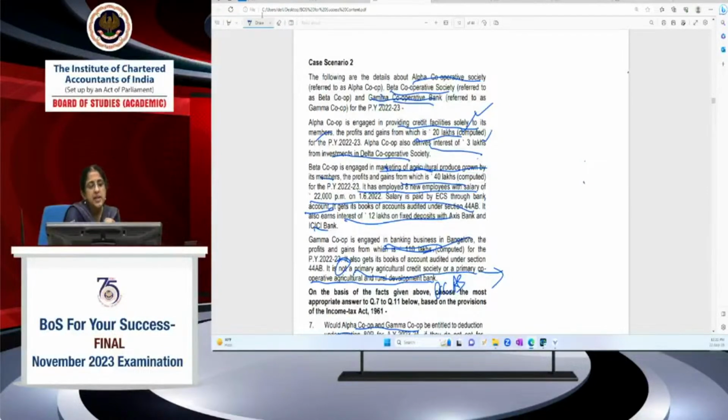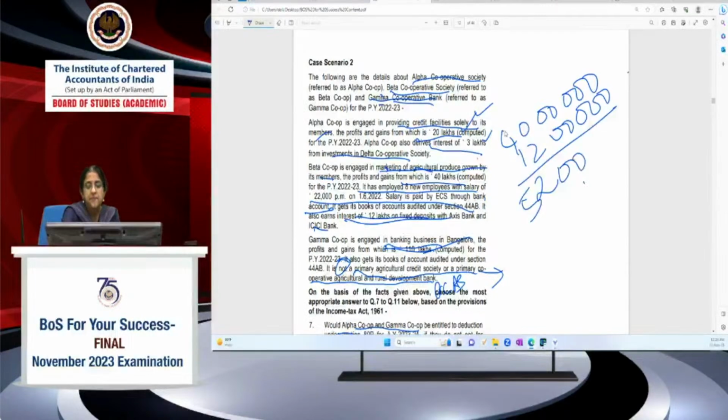Okay. Now Beta Cooperative, 115BAD. So what is its income? 40 lakhs. And what is the other income? It also earns 12 lakhs from FDs with Axis Bank and ICICI Bank. Okay, so it's 52 lakhs. You're claiming 115BAD. In 115BAD, what deduction is allowable?